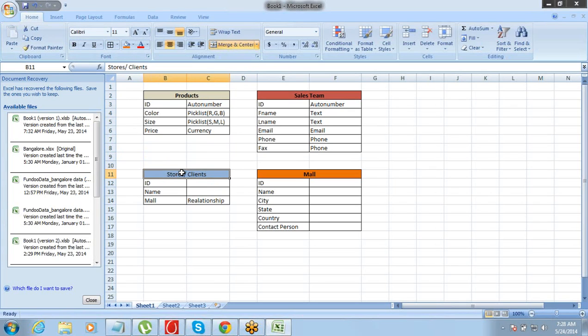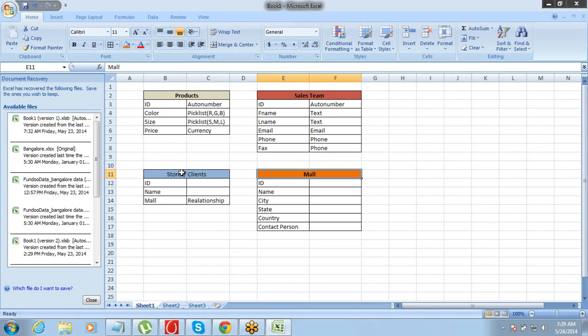So stores, malls, okay. The client side of information is also done. So my list of sales representatives, products, the list of stores and malls, everything is done, right? Now what we need to do is track the transactions that we are having with them, right? So now we need to design objects for tracking the transactions. Ultimately, what we need to track is that transaction. What will help us do all this analysis is that transaction.